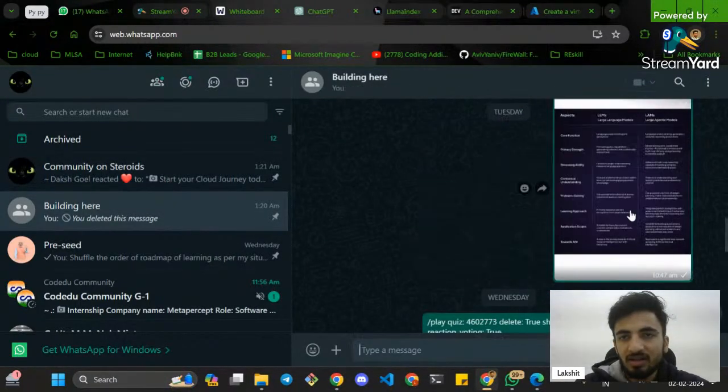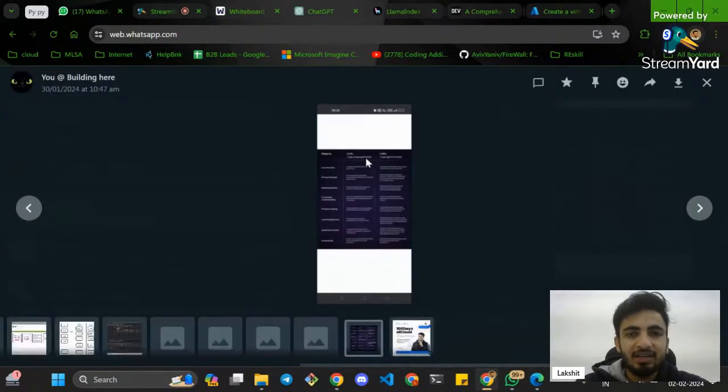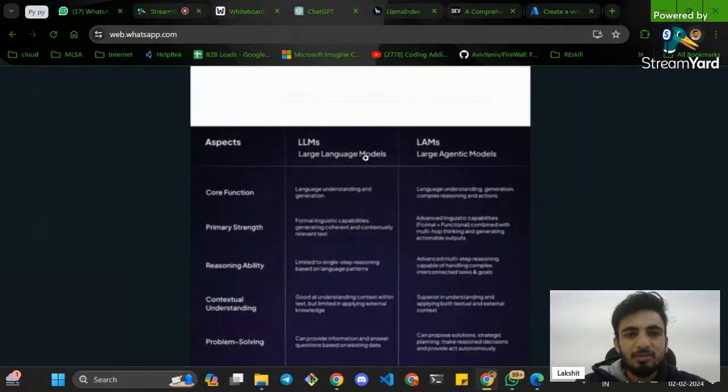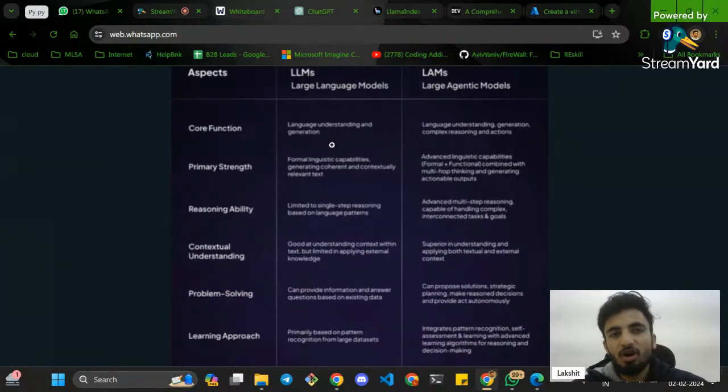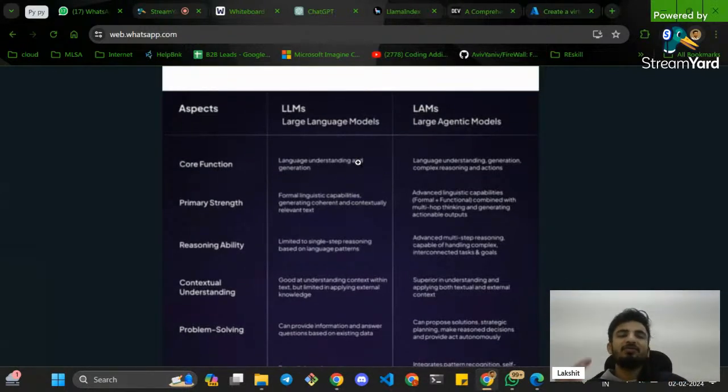So I might have that template. This is the difference between LLMs and LAMs. First of all, it is all about the core functions. LLMs pretty much work on language understanding that I told you, right? The context understanding, language generation. From the transformer perspective, the NLP concept comes into play in LLMs. But LAMs, these large agent models, pretty much work on the emotions, on the actions, right?